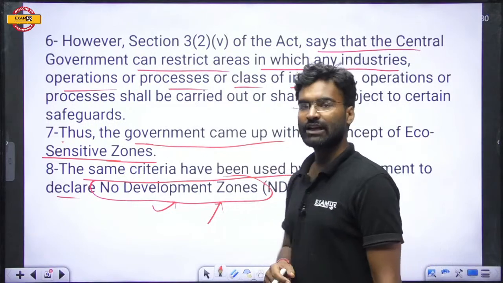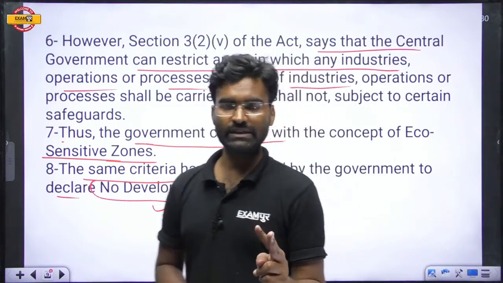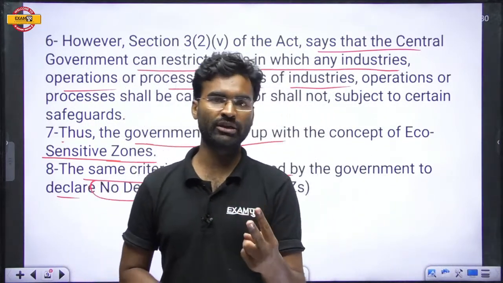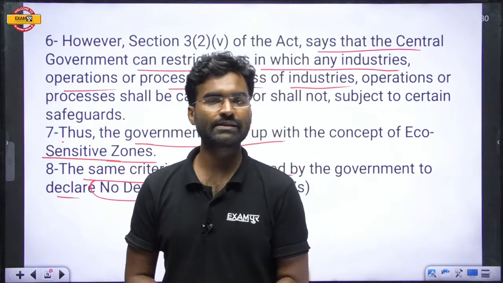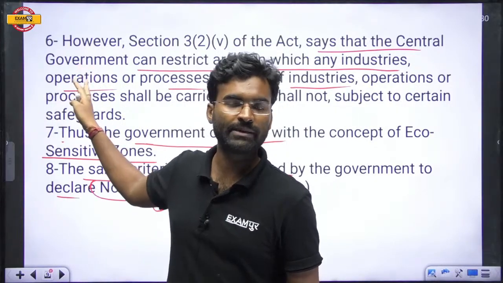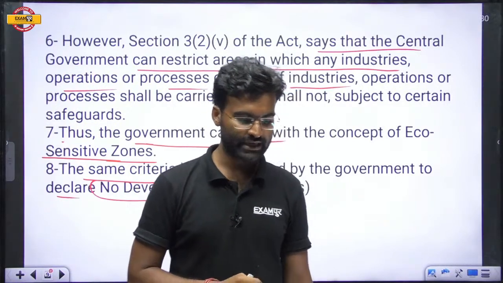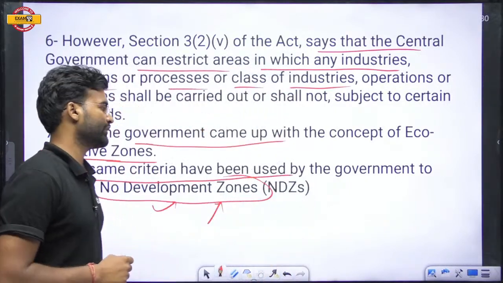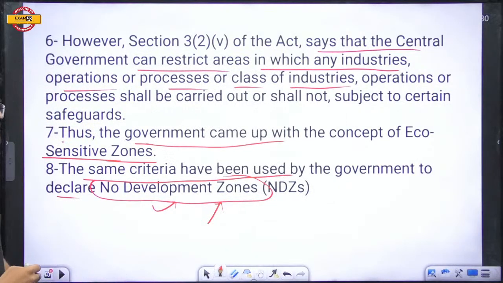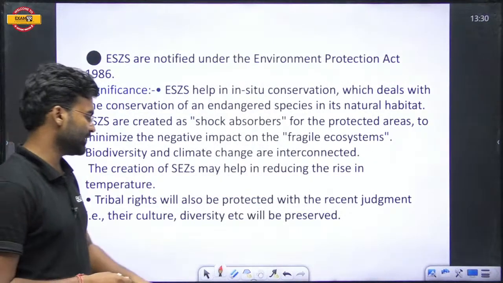So the central government declared two areas, the eco-sensitive zone and the no development zone, by exercising that particular power given in the 1986 Environment Protection Act, which has been passed by the Parliament of India. Okay, so this is the concept of the eco-sensitive zone.